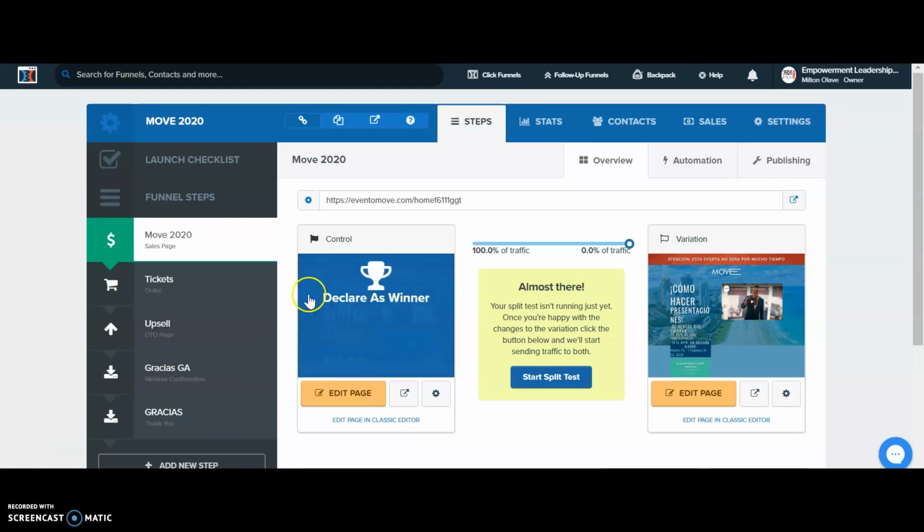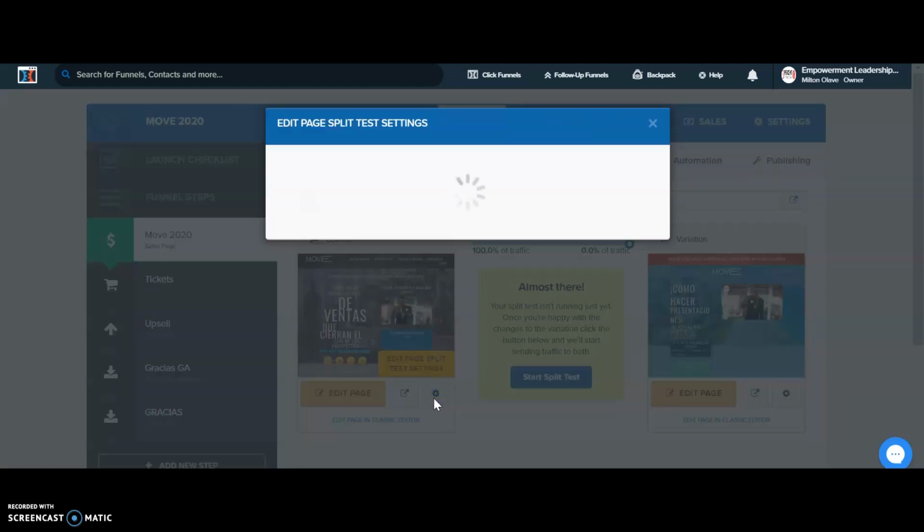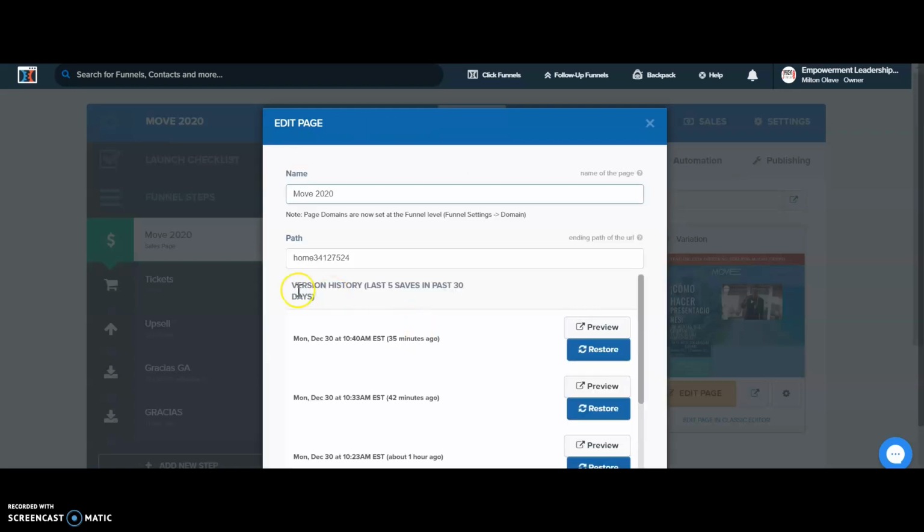So I understand that you want to recover the changes you made Thursday 10:30 p.m. Now, in terms of recovering your changes, the only way you can is actually through clicking on the gear icon here, and we only have 5 saves in the past 30 days that you can recover, right?